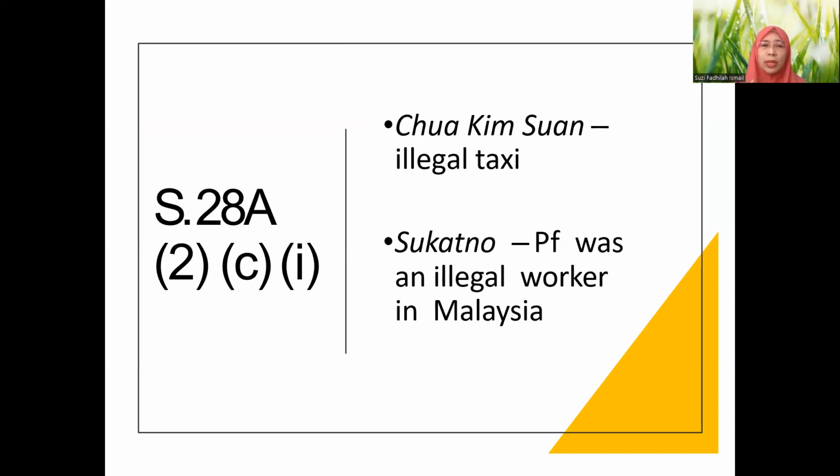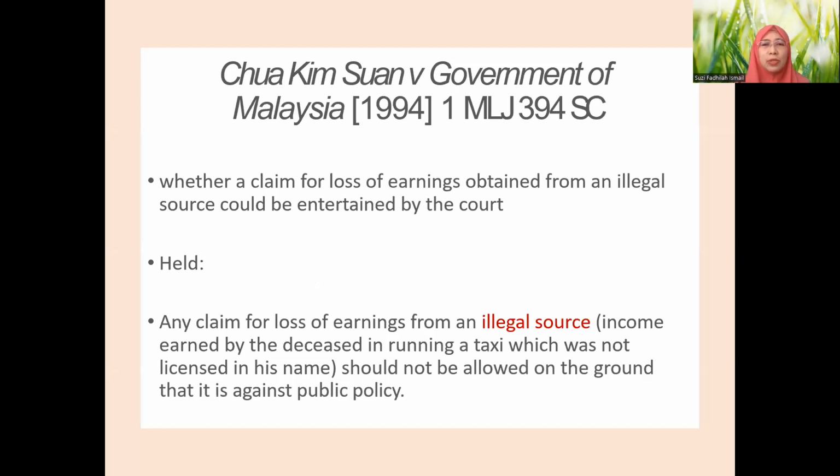We have Chua Kim Swan, which concerned an illegal taxi, not really an illegal taxi, but a taxi without a permit. And then we have Sukatno, and this is about an illegal worker, no permit. Basically, he cannot produce evidence that he was working legally. For Chua Kim Swan, it is another judgment by the Supreme Court in 1994. The main issue which concerns us here is whether a claim for loss of earning obtained from an illegal source could be entertained by the court.